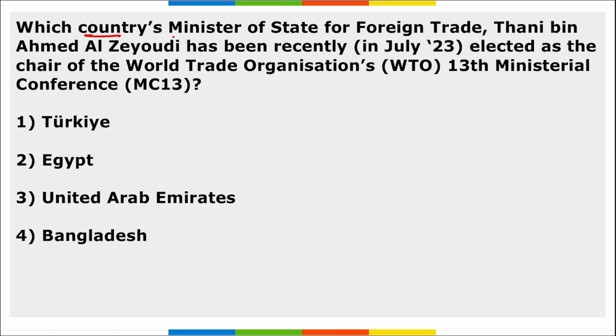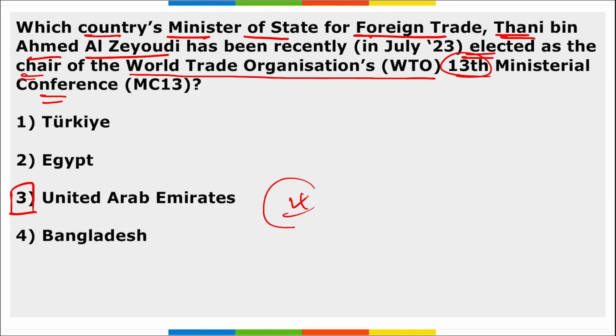Next, which country's Minister of State for Foreign Trade, Thani bin Ahmad Al Zeyoudi, has been recently elected as the chair of the World Trade Organization's 13th Ministerial Conference? He is from UAE. Important, take a note. He has been elected as the chair of the World Trade Organization's 13th edition of the Ministerial Conference, correct?